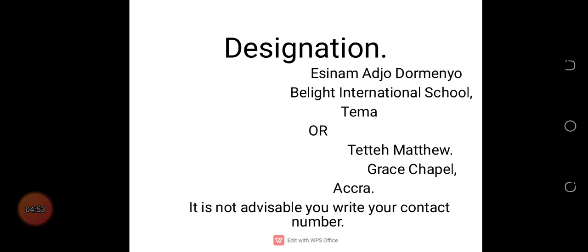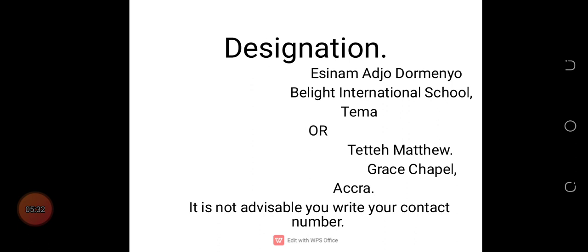The person can be found in a school, and the school is located in Tema. Note, if it's a school magazine, you don't need to write the name of the school again, because it is limited to the school. But here we have the name of the school because the article is to be published in one of the national newspapers. For easy identification, the person is supposed to locate a bigger organization or institution, then from there, the person can get to you.